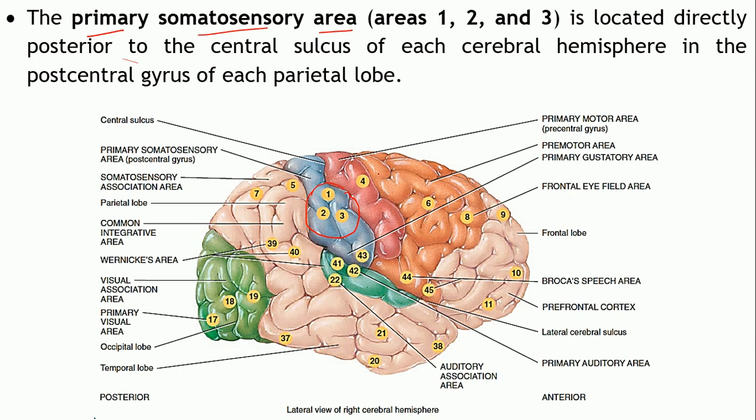That's the frontal lobe. That's your central sulcus, which divides the frontal lobe from the parietal lobe. That's the parieto-occipital sulcus, which divides the parietal lobe from the occipital lobe, and that's the lateral cerebral sulcus, which divides the frontal lobe from the temporal lobe.